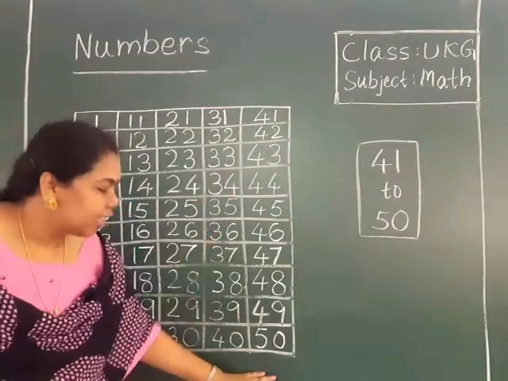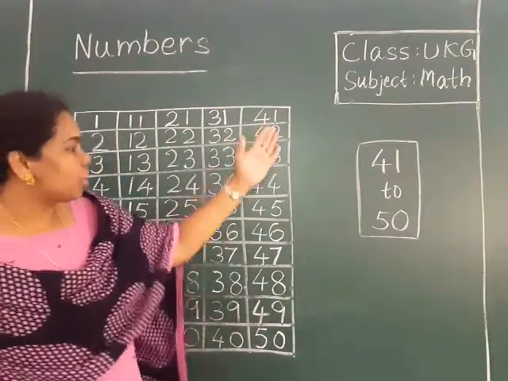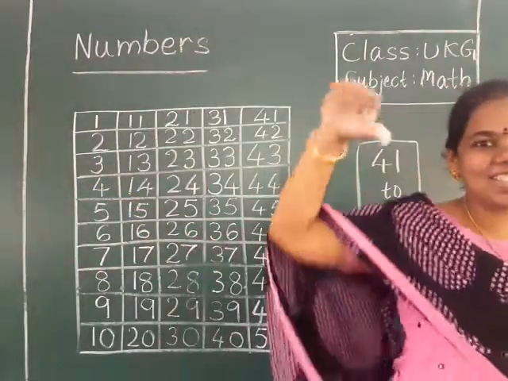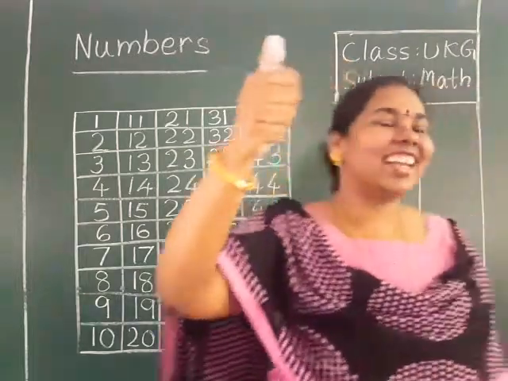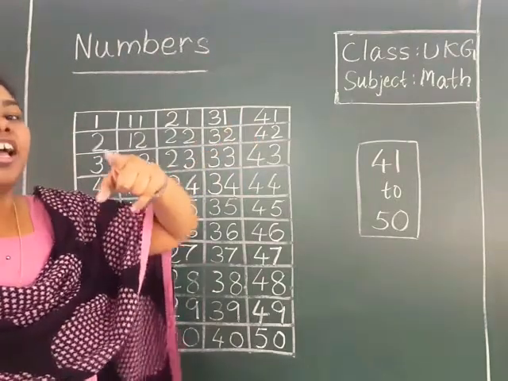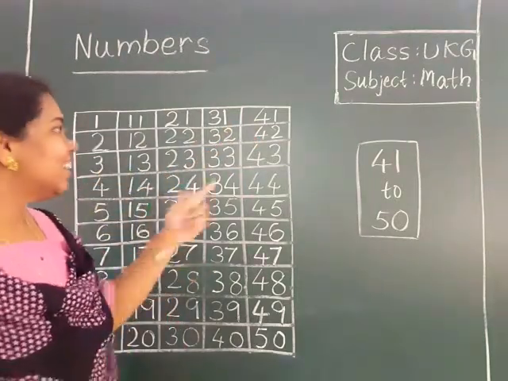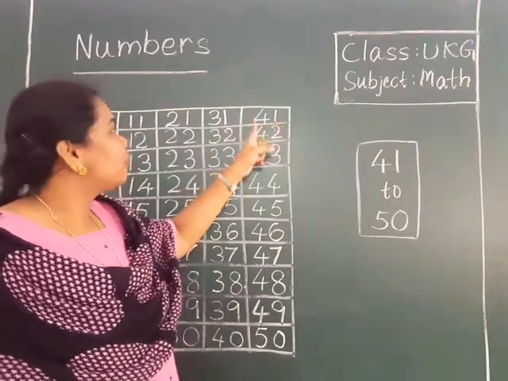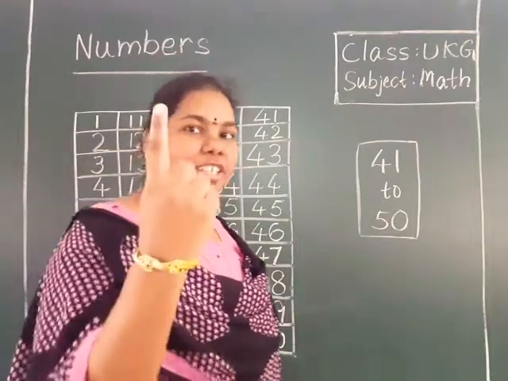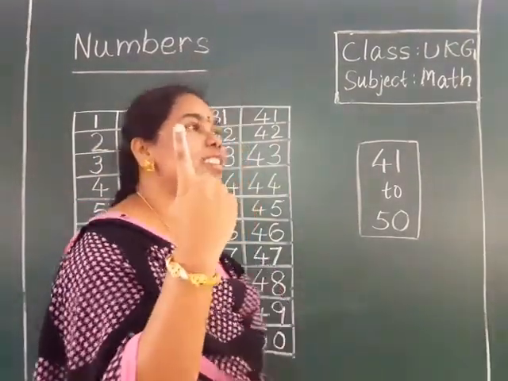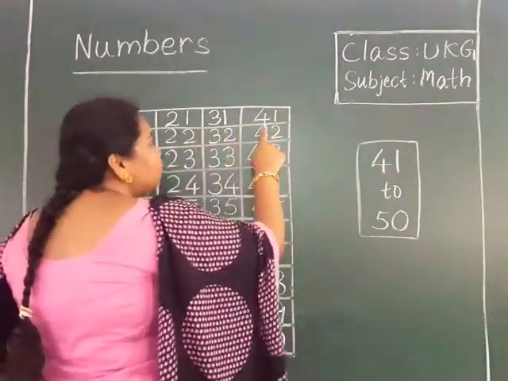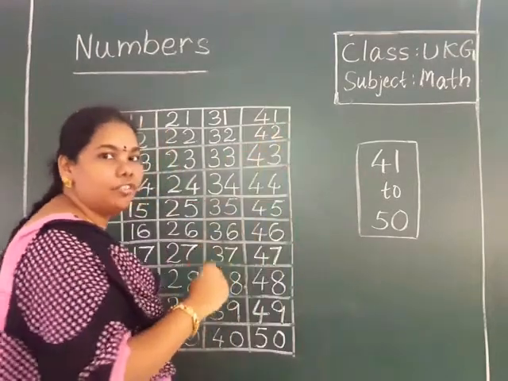Okay, let us once again revise how to write the numbers from 41 to 50. Shall we do it, children? Yes or no? Yes? Very good. Now, 4, 1, 41. Come on, you should all repeat with me. Show your index finger, children. Place the index finger here and say now 4, 1, 41.